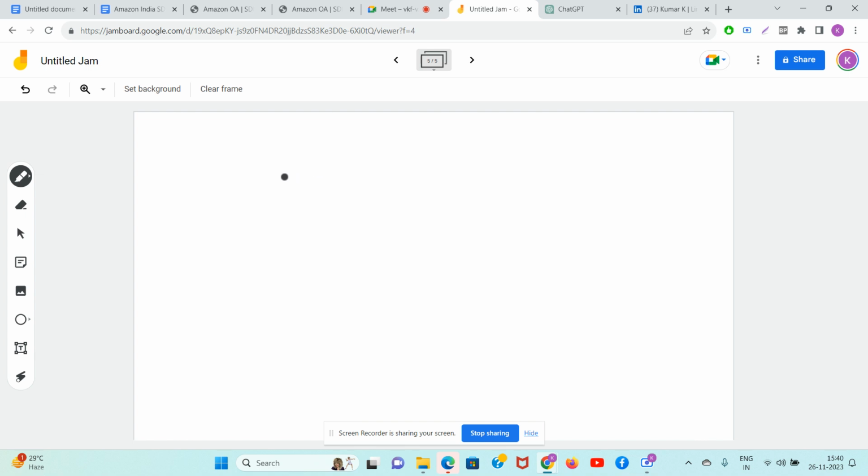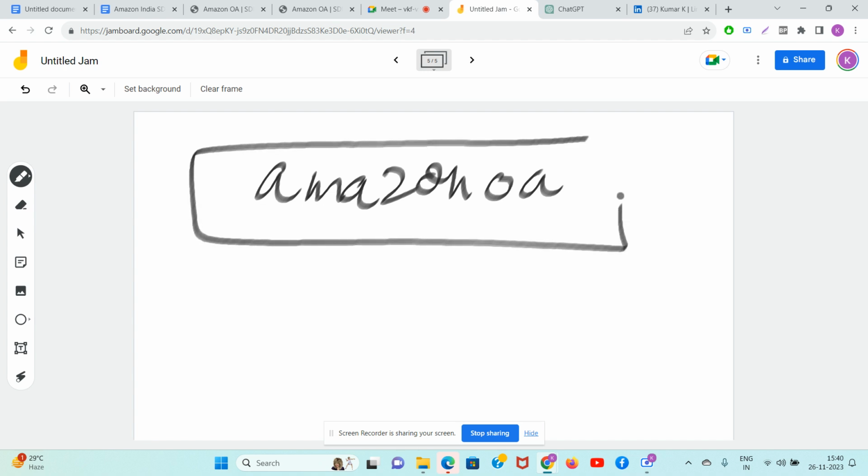Guys, so understanding of the question is clear, but I would like to play with some more examples. I want to test your brain. We are doing Amazon OA, right? Tell me which substring you can select from this string such that it follows all the properties which we need. Can we select AMA? Start writing yes or no in the chat.